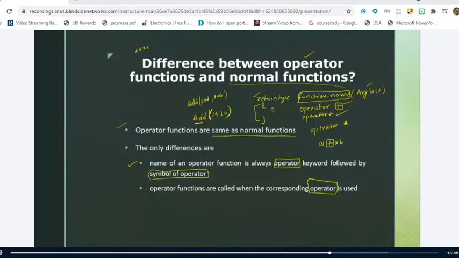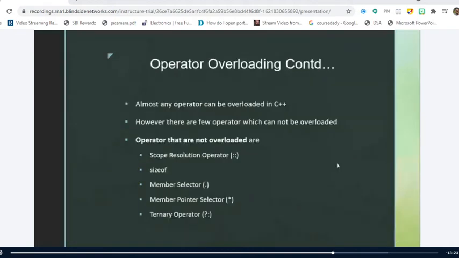Only two differences. The first one is that instead of a function name, you have to use the operator keyword followed by the operator which we are going to overload. The second one is that it is going to be invoked when we use the operator symbol with user defined data types only. Is it clear? Yes, sir. Clear, sir.